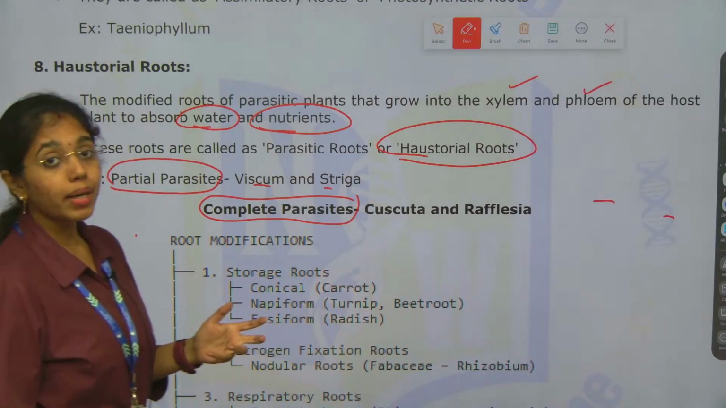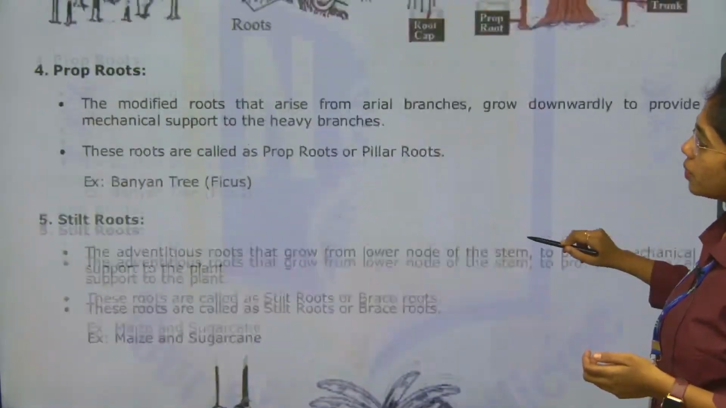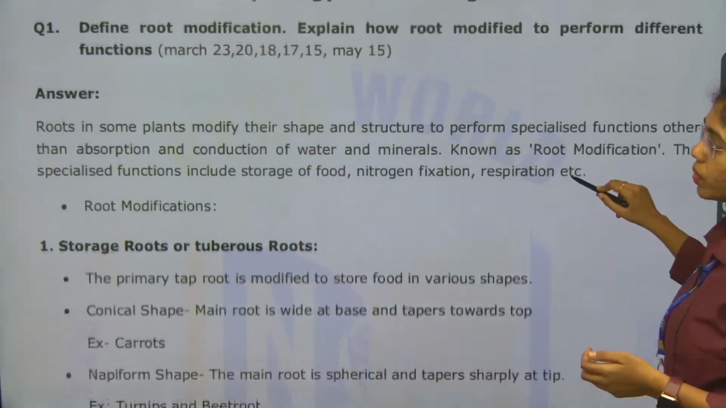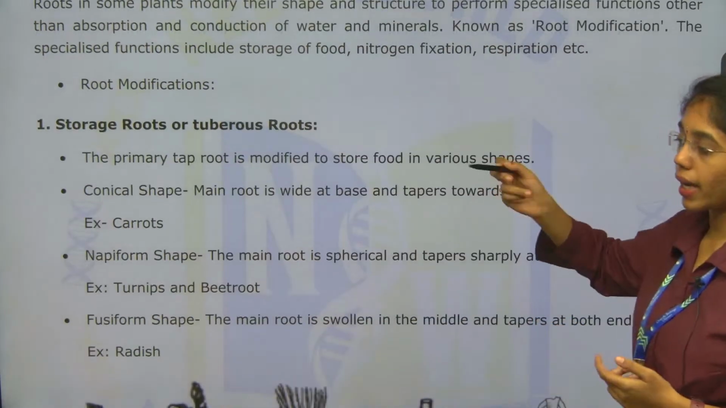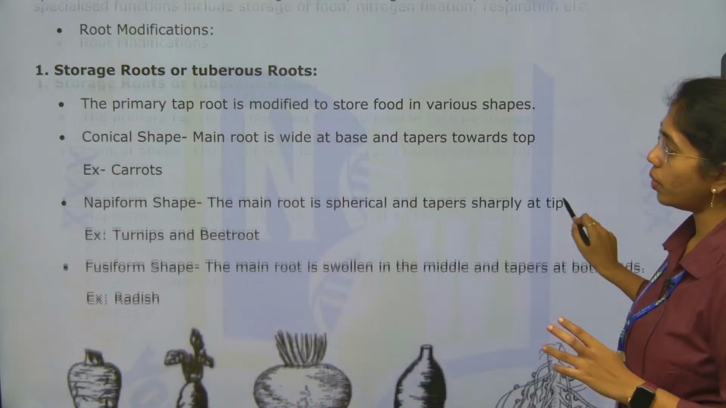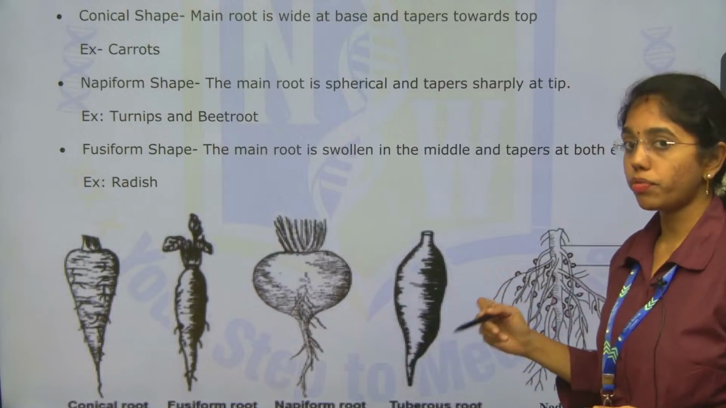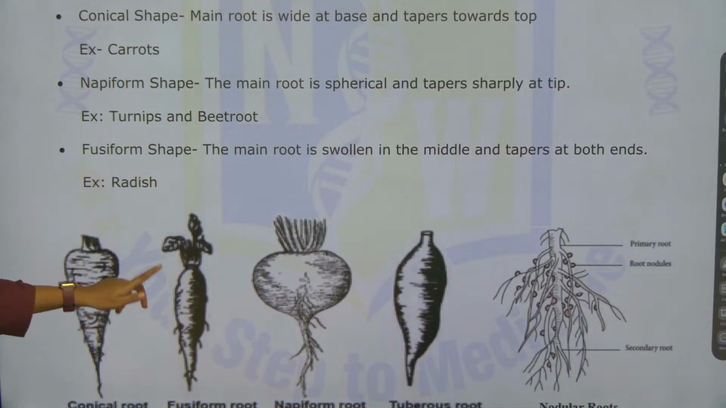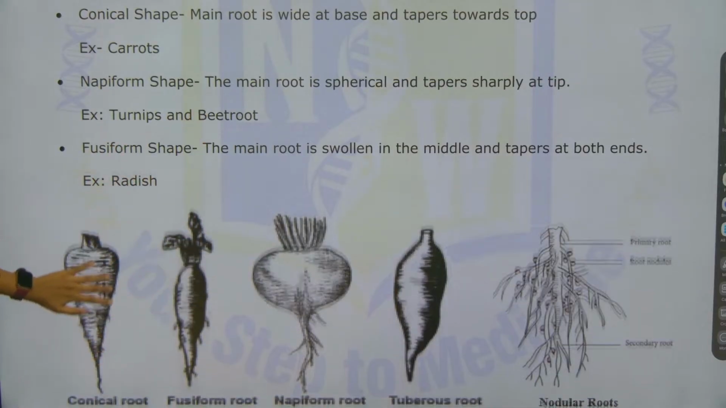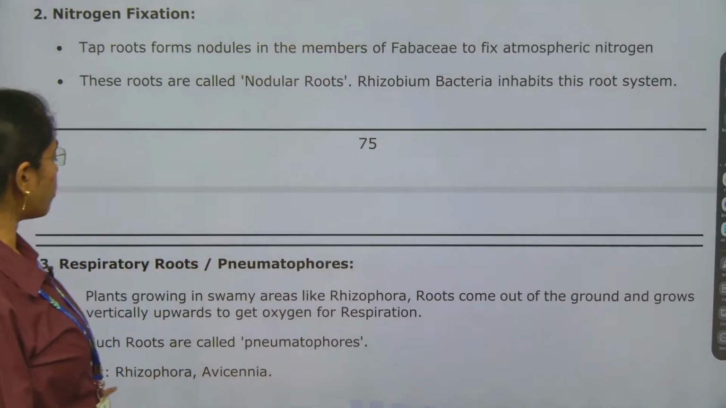So, with this, complete root modifications are known. Let us have a quick gist of it. How do you have to attempt this question? In the beginning, first you have to mention the definition of root modification and what types of root modifications we are going to learn. The first is storage roots or tuberous roots, from which different shapes of the roots are formed, like conical shape in carrot, napiform shape in turnip and beetroot, fusiform in radish. Nitrogen fixation is by the bacterium Rhizobium and it is observed in the family Leguminosae or Fabaceae.